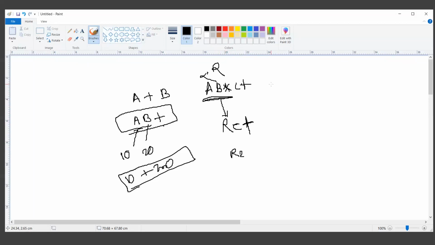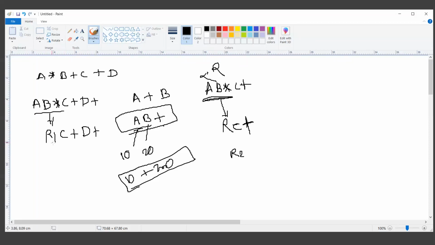And if the overall expression is something like A star B plus C plus D, then maybe A, B star, C plus and then D plus is what we have. Evaluating A B star will give us result 1, then result 1, C plus D plus.